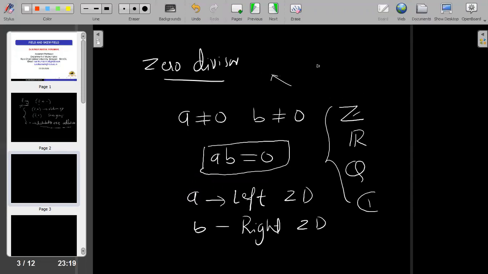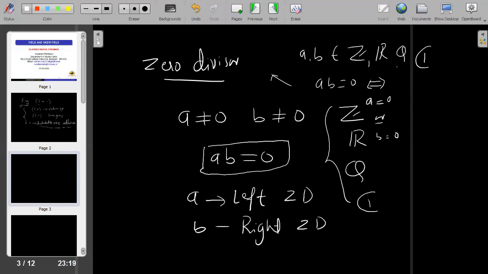Because if I consider any two elements A and B belonging to the set of integers, and their product is zero, then either A equals 0 or B equals 0 here. Similarly, if any two elements belong to real numbers, rational numbers or complex numbers, this result holds good. Therefore, these rings do not contain zero divisors.